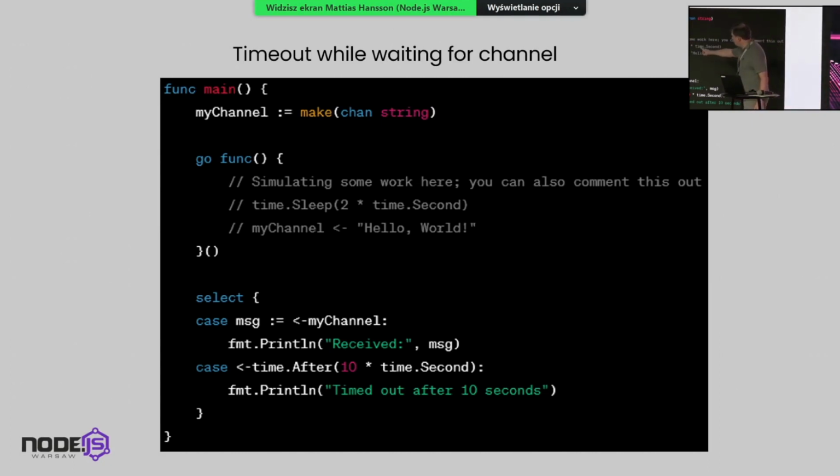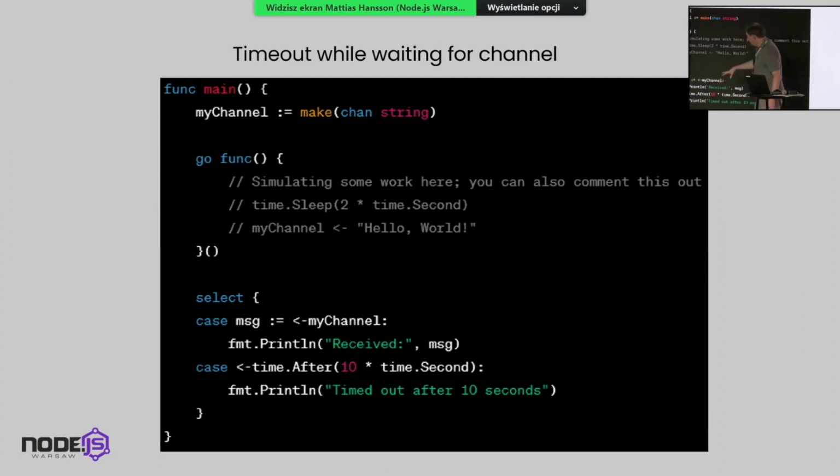What we're doing is that we are using a select construct in Go. The select construct waits on any of whatever cases we have, which means that we are waiting for the my channel in the exact same way we did before, and we are ready to write it out should it arrive, right? But we also have this timer running, which means that if nothing happens for 10 seconds, then this will send a message, and then it will still be fulfilled, and the program will continue 10 seconds after this line. So it will not lock up. So that was the select thing.